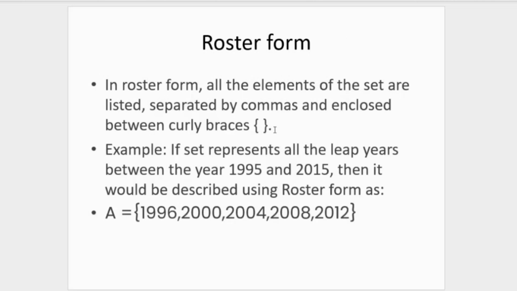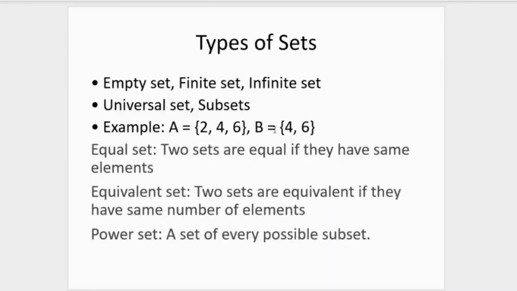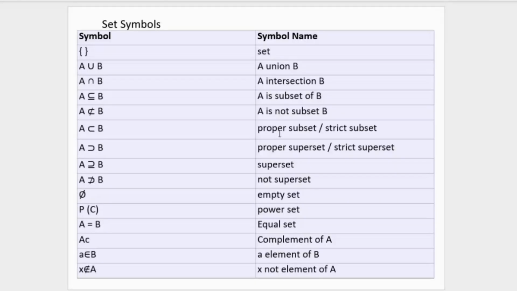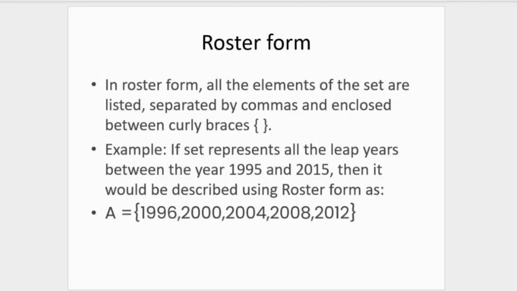And what do we mean by roster form and set builder form? In the roster form, all the elements of the set are listed, separated by commas, and including curly braces.